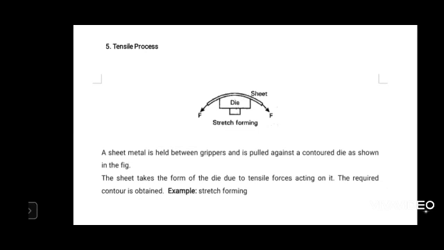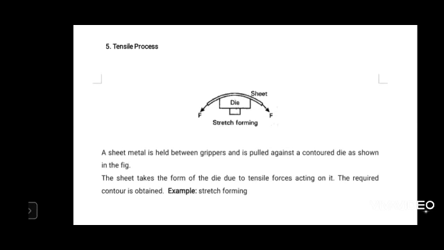You see that the die has a convex contour. When the die moves against the gripped sheet metal, the sheet will be bent into whatever convex contour is provided on the die.